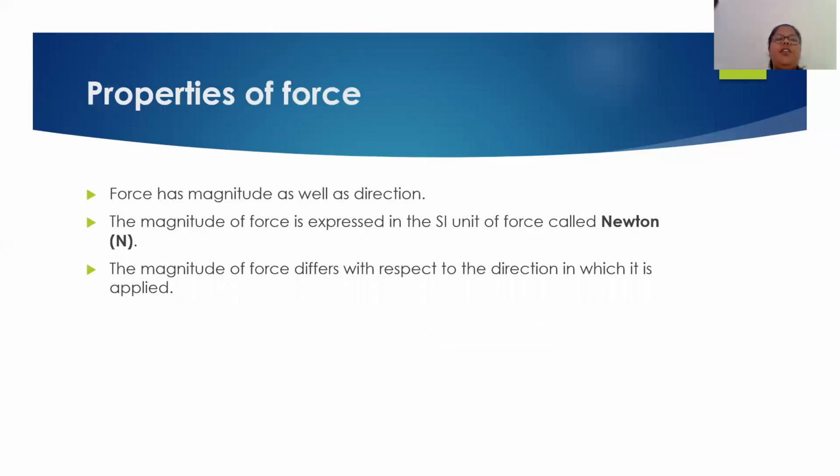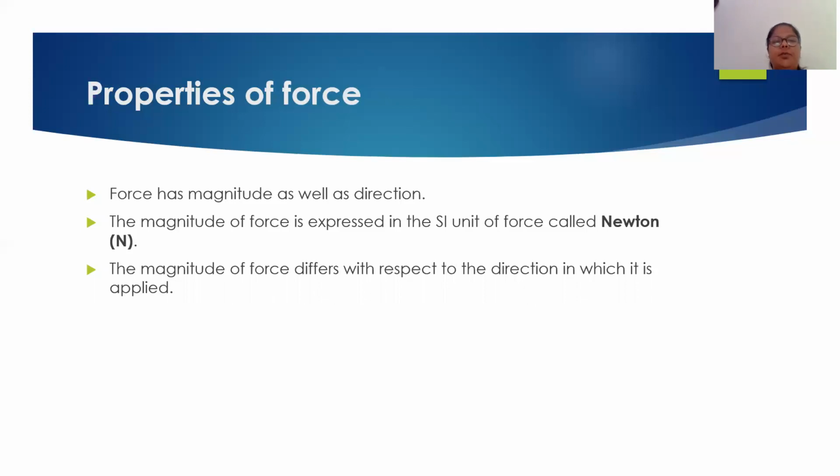Now there are different properties of force. The two main properties of force are that force has magnitude and direction. Magnitude means the force has a proper number, that means we can measure force also.